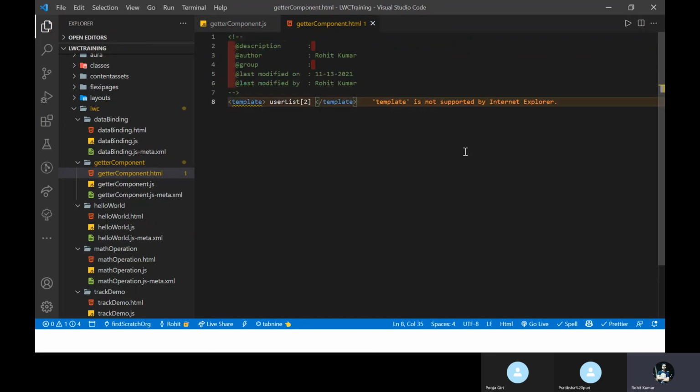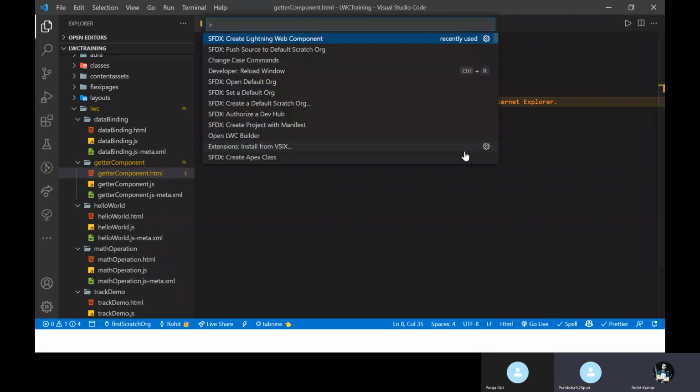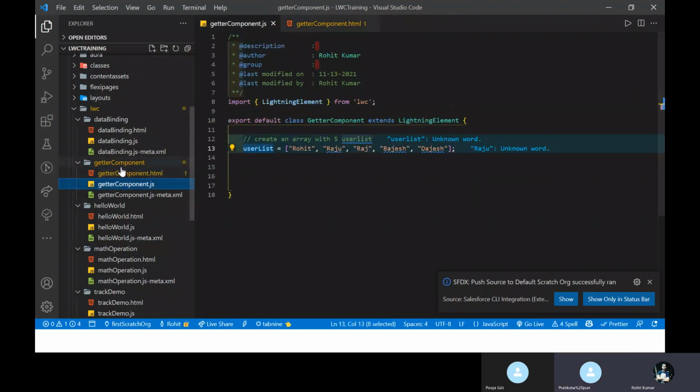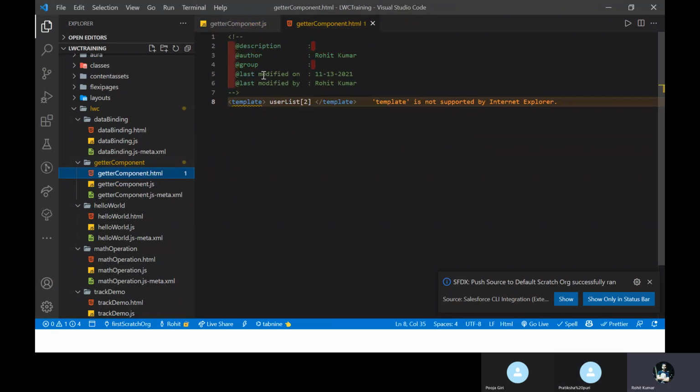Just save it and deploy this code. Push source to default scratch org. Let's say this deployment is successful. And now it's time to use this getter in our application. So how to use that?